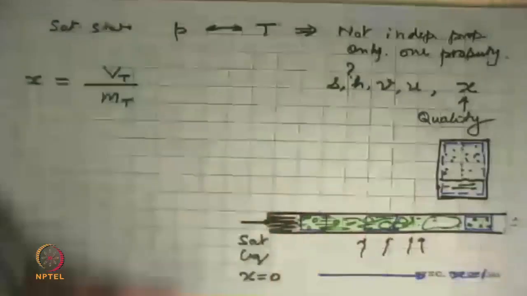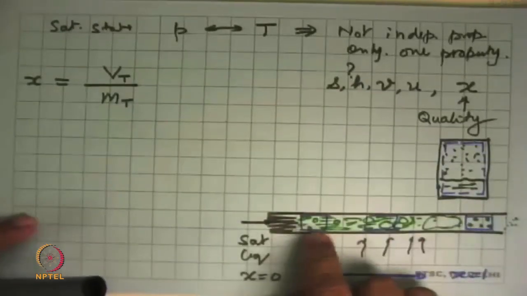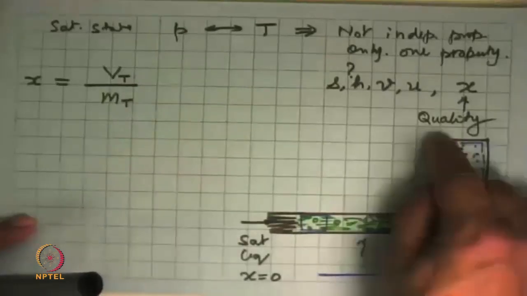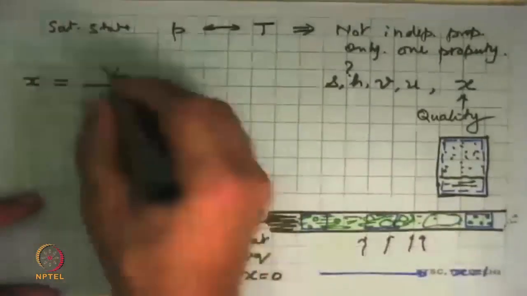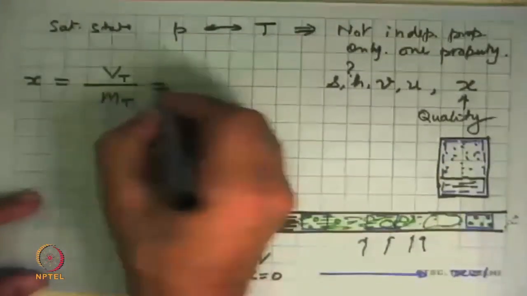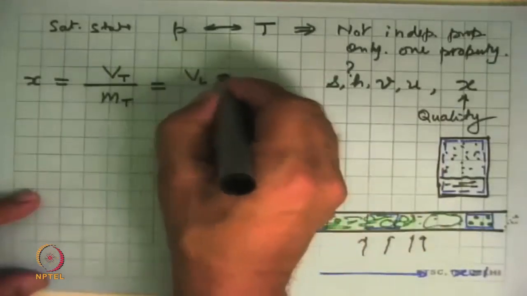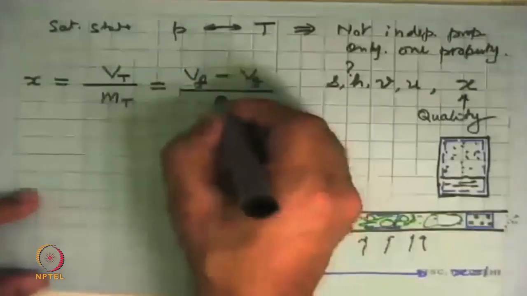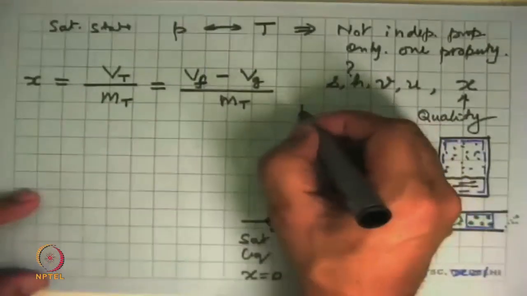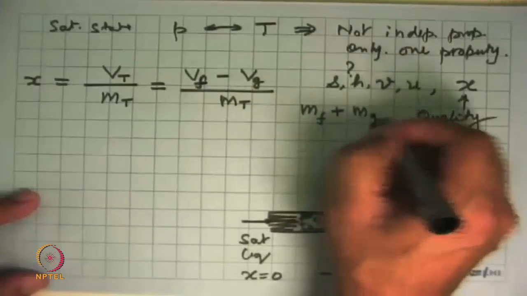In all cases, the definition relates to the system as far as the system is concerned. This is the system here. This whole thing is the system over there. And this is what we write. We can then write that the specific volume is the volume occupied by the liquid, the f, plus the volume occupied by the gas, the vapor, divided by the total mass. The total mass is the mass of the liquid plus the mass of the vapor.